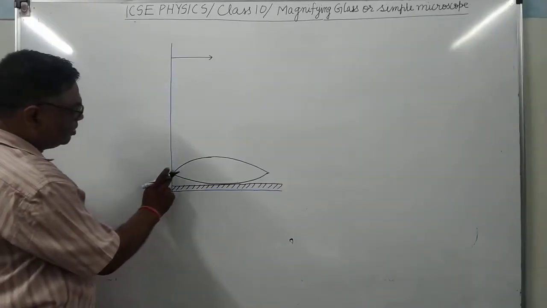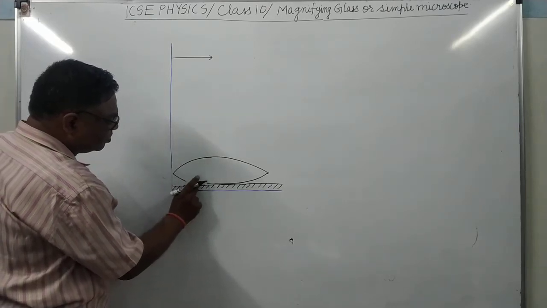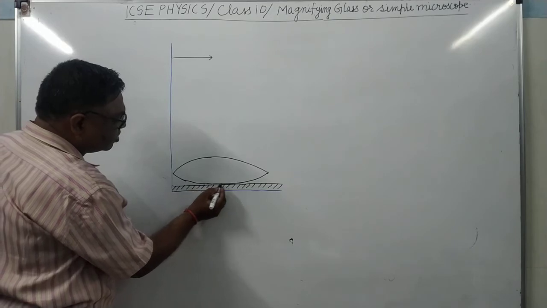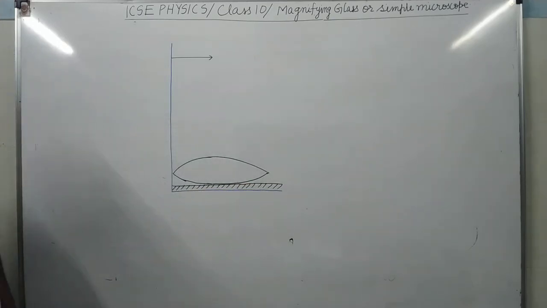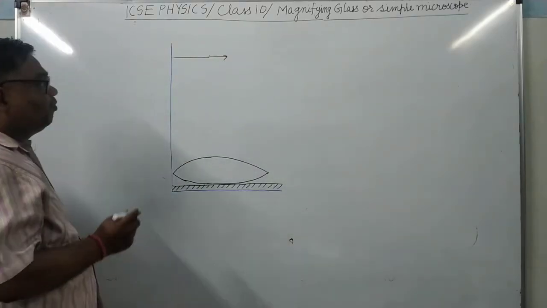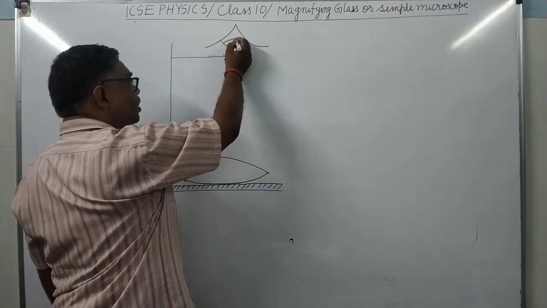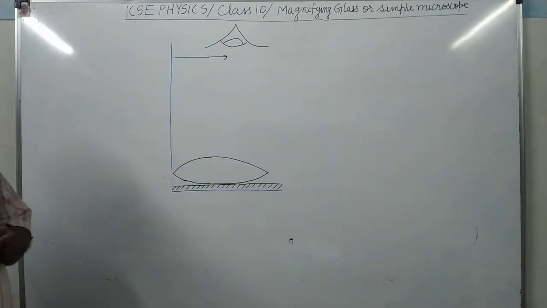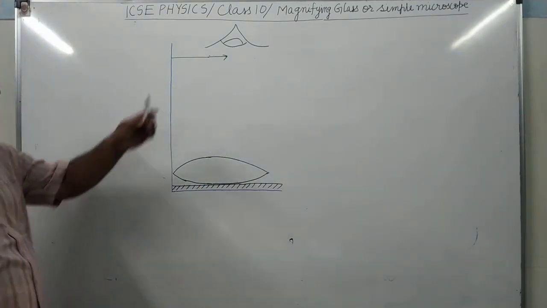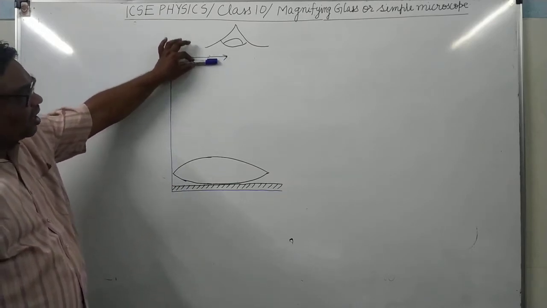This convex lens has been placed here. It's clear? Placed here. Now see here, this is the optical pin which is fixed here. We will place our eye here and observe vertically downward, and adjust the distance of the optical pin.